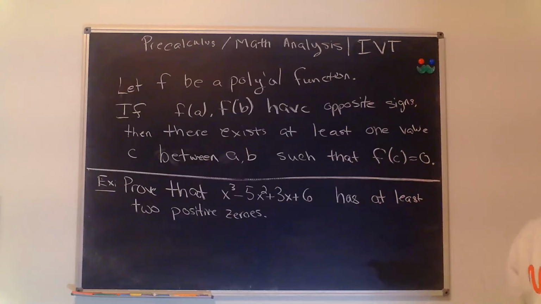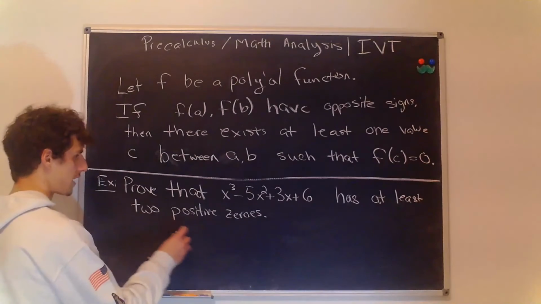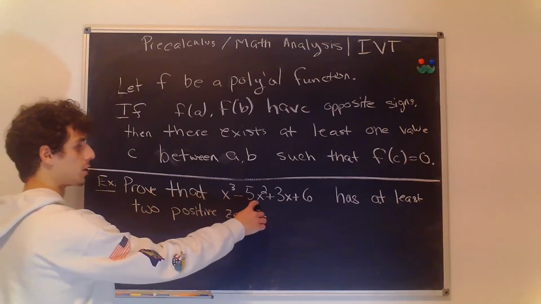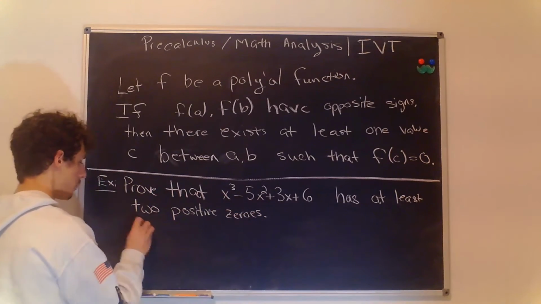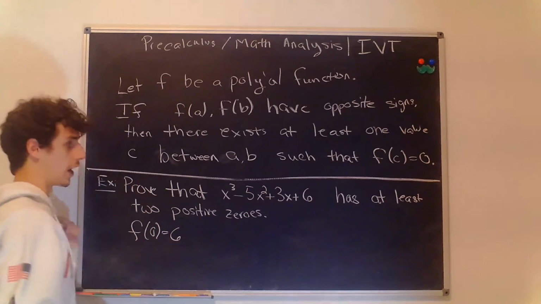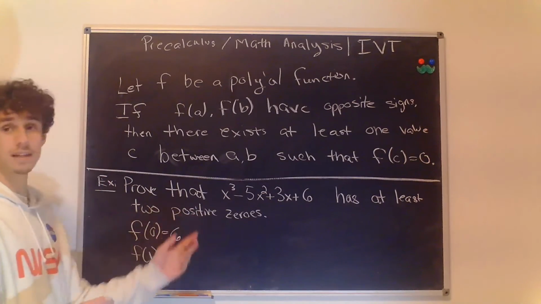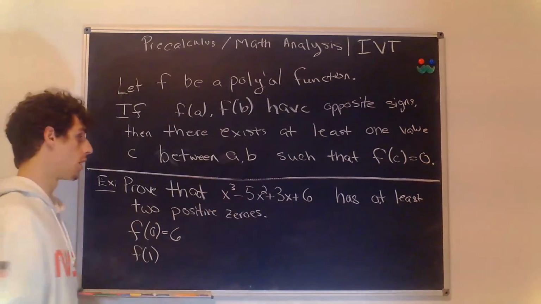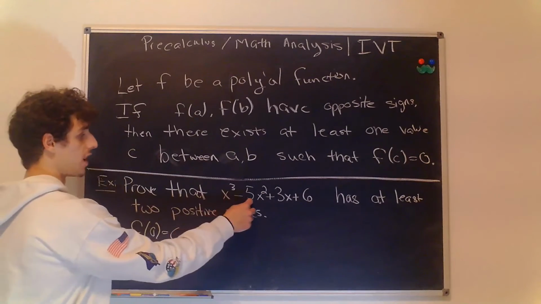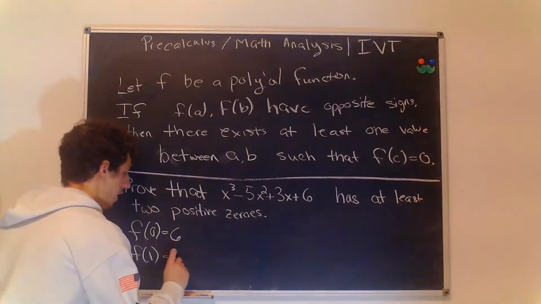Let's start taking values of this function and see where we go. So let's start with x equals 0. If x equals 0, this term goes to 0, this term goes to 0, and this term goes to 0, and we're just left with 6. Okay, so that's pretty easy. Now let's look at f of 1. This is going to be similarly easy because all of these x's are just going to turn to 1s. 1 minus 5 plus 3 plus 6. That's going to give us 5.